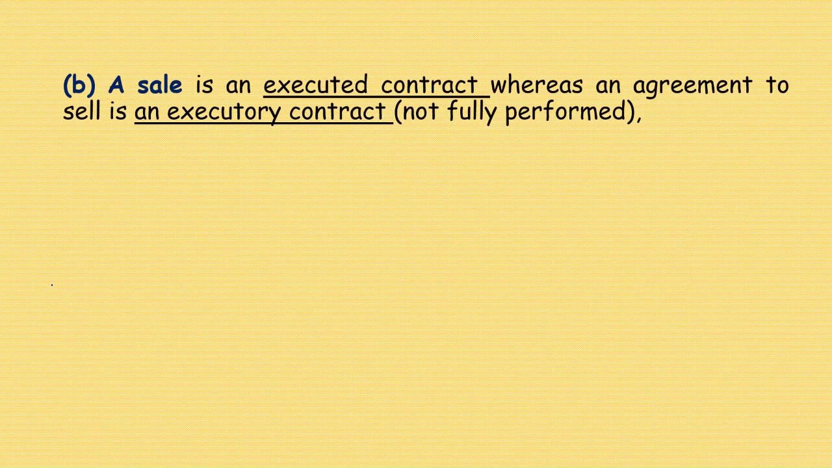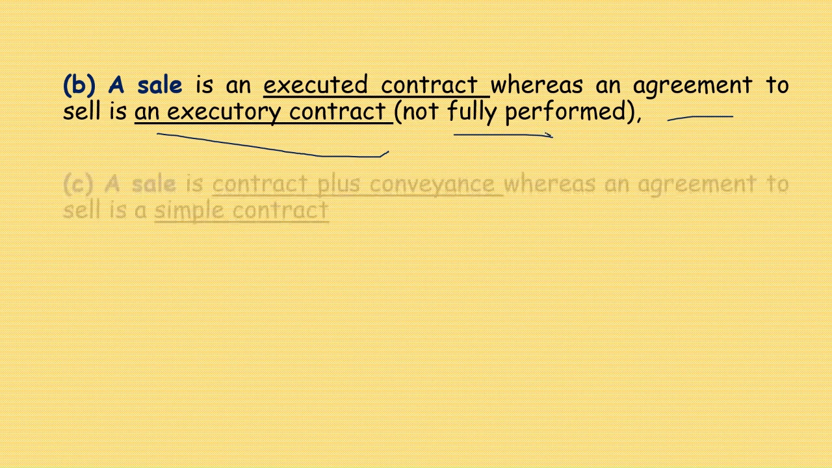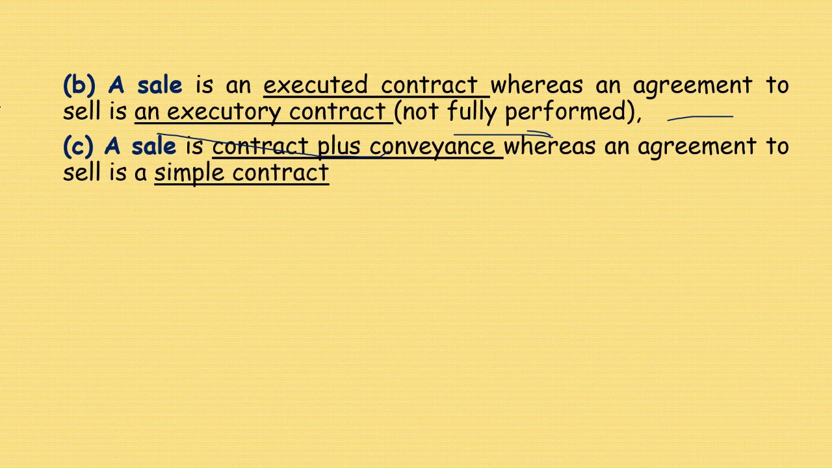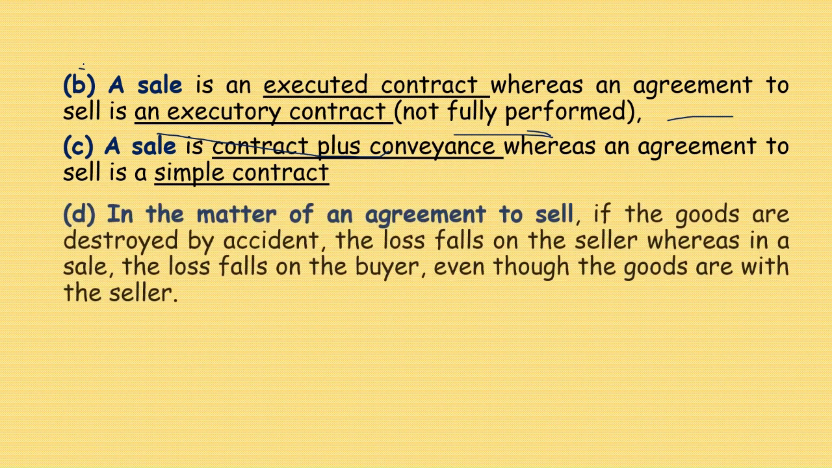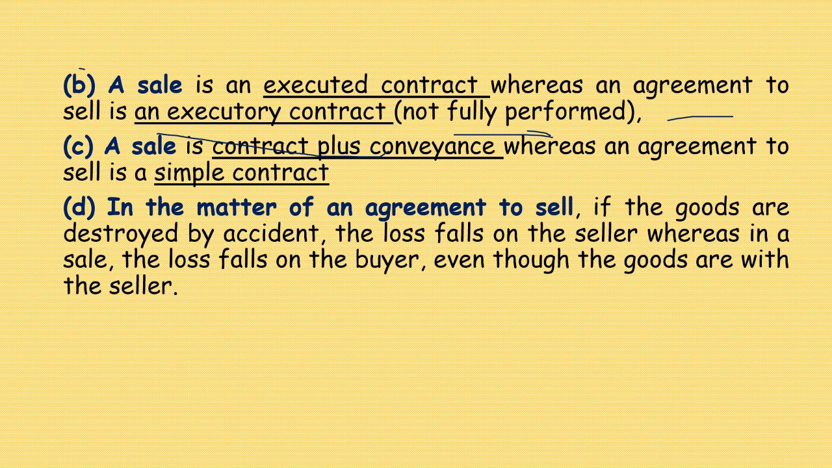Another thing is that a sale is an executed contract, whereas an agreement to sell is an executory contract, not fully performed. A sale is a contract plus conveyance, whereas an agreement is a simple contract.